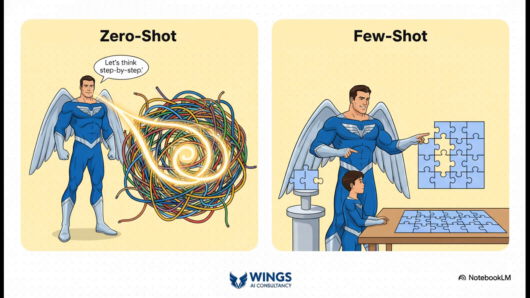There's the super easy way, called zero-shot COT. You just add a simple phrase to your prompt like, let's think step by step. It's like a trigger that tells the AI to slow down and reason. Then there's the more hands-on way, few-shot COT, where you actually give the AI a couple of examples of how to reason through a problem before you give it your real problem.